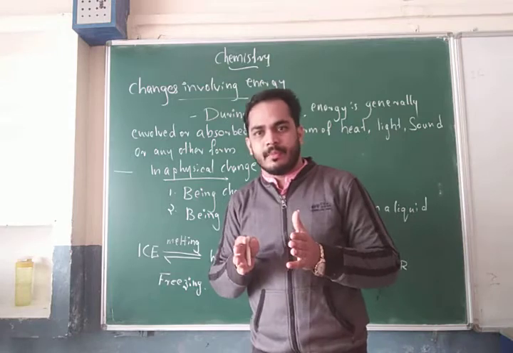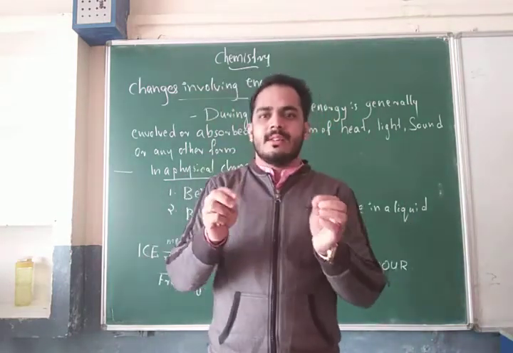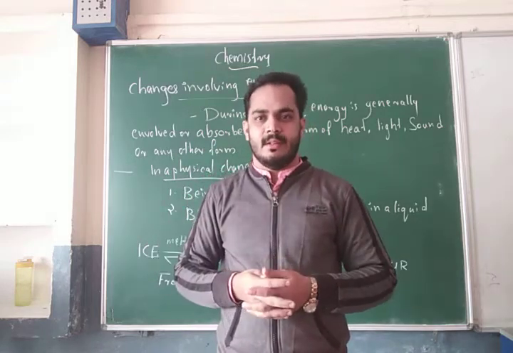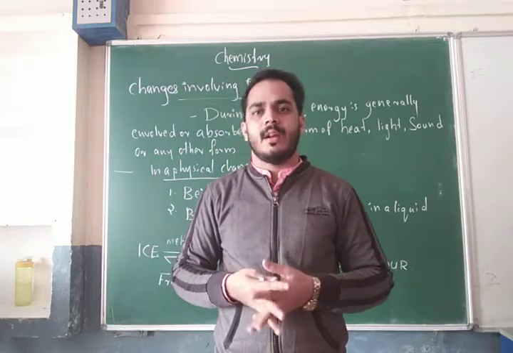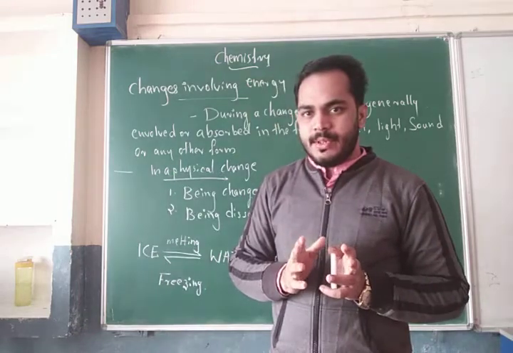So here is the example. In a physical change there is also evolving or releasing of energy, maybe sound, light, heat, or any other forms. I hope all of you understood this process.